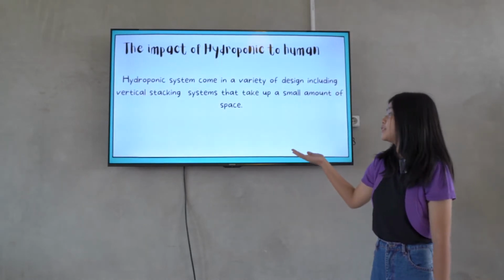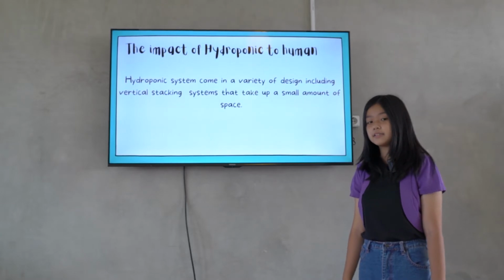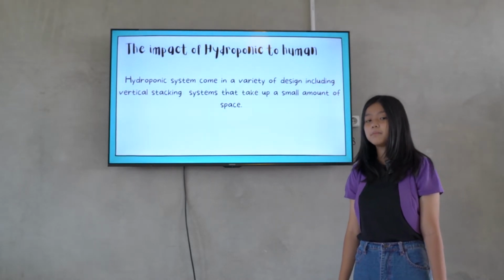The impact of hydroponic to human. Hydroponic systems come in a variety of designs, including vertical stacking systems that take up a small amount of space.